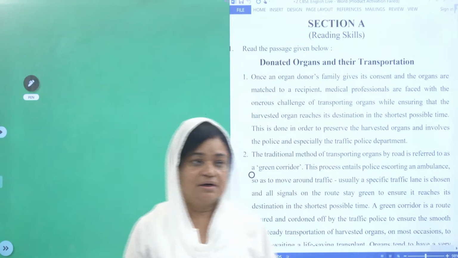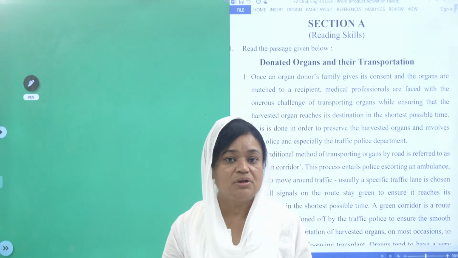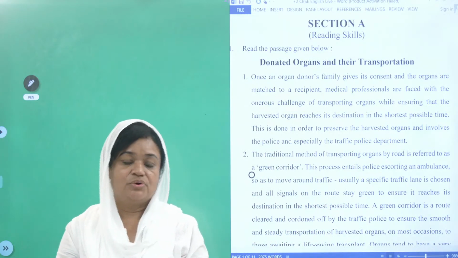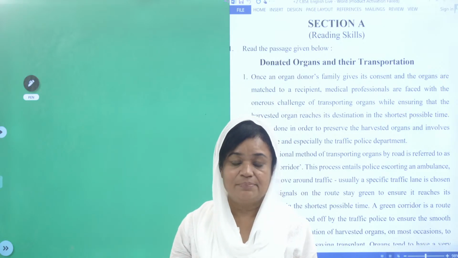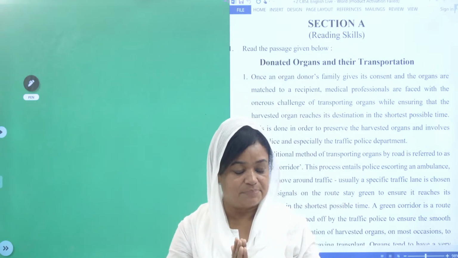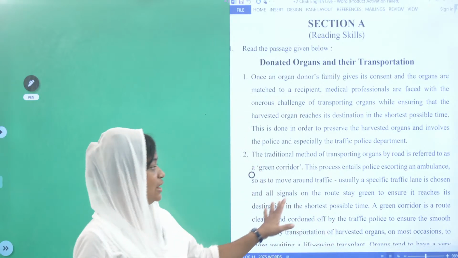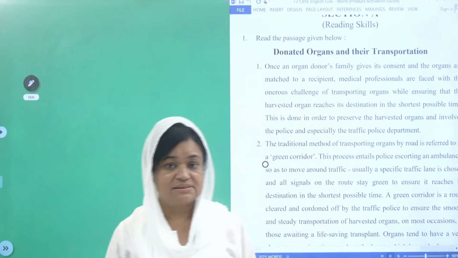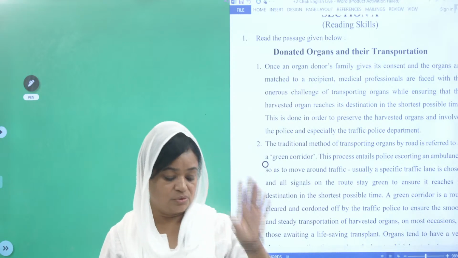See, children, your question paper will be of 3 hours and out of 80, and you all know that you have section A, section B and section C. Now, you all know that section A has 2 passages. The first one will be an unseen passage, like a discursive passage, persuasive or literary or whatever it is, and this will be, of course, something we might not have read before. So one passage is there, and you also get the second passage.